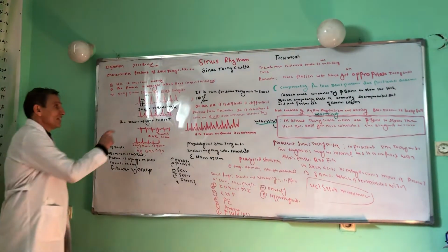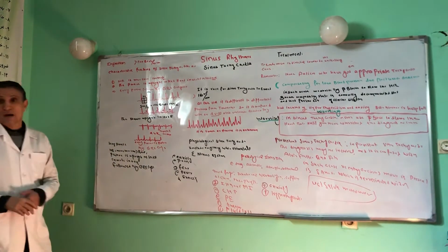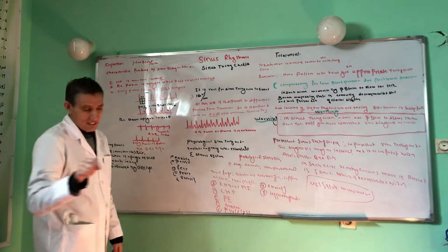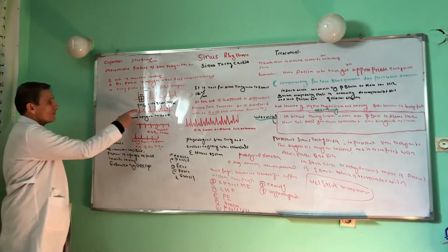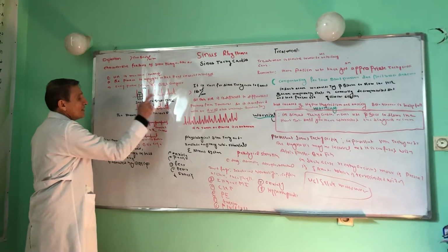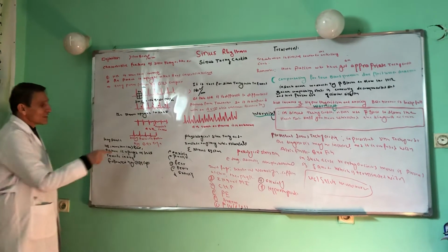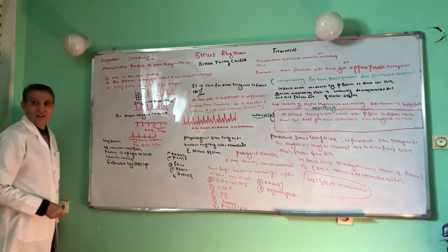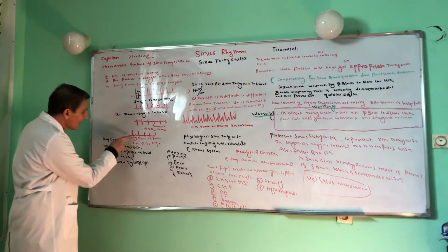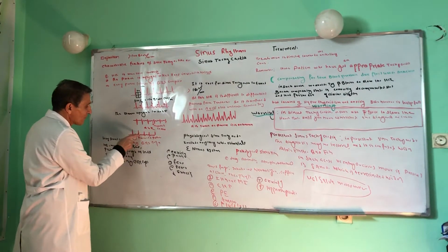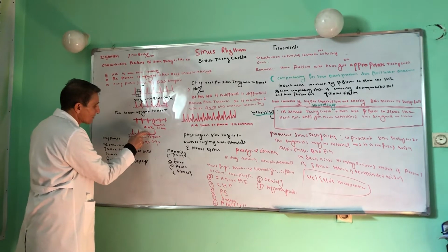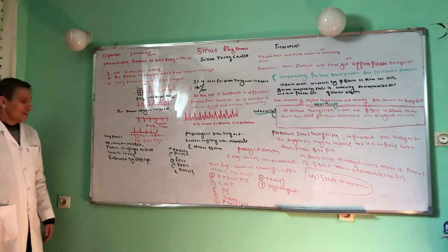The second thing is that the P wave is upright in lead 2 and inverted in lead AVR. And the third is that every P wave is followed by a QRS complex. P wave followed by QRS complex.